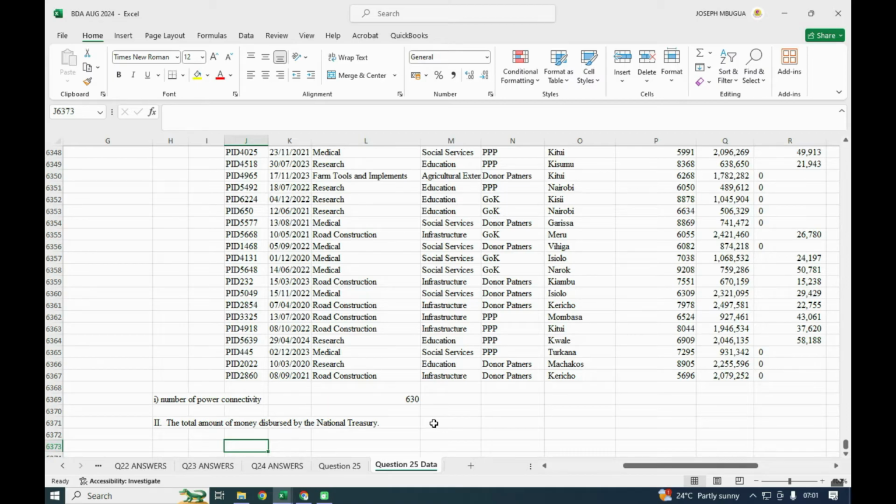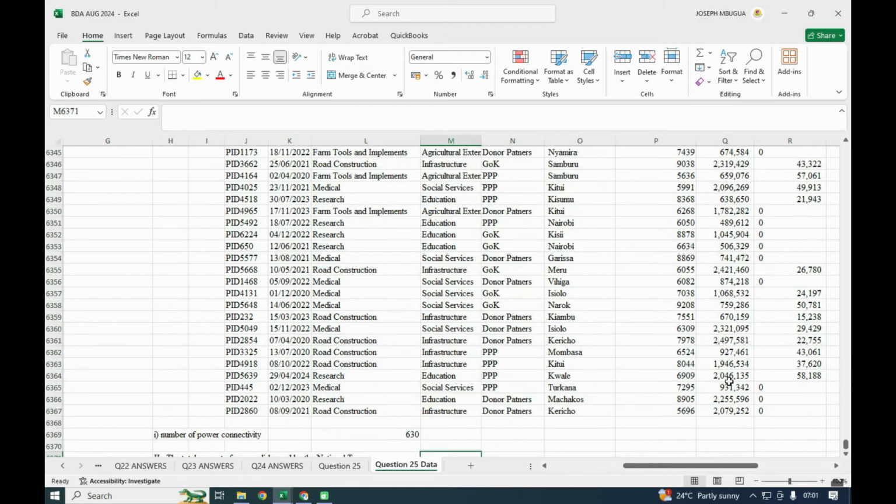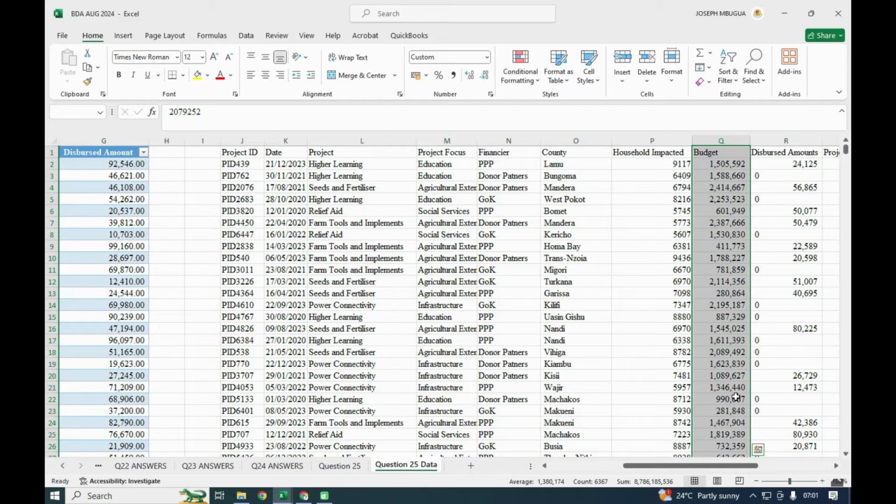In this case, we shall use what we call Alt equals, because we need this column. This is the amount that was really disbursed. So that was the budget, and the next one was what was disbursed. The total amount disbursed was the other column.